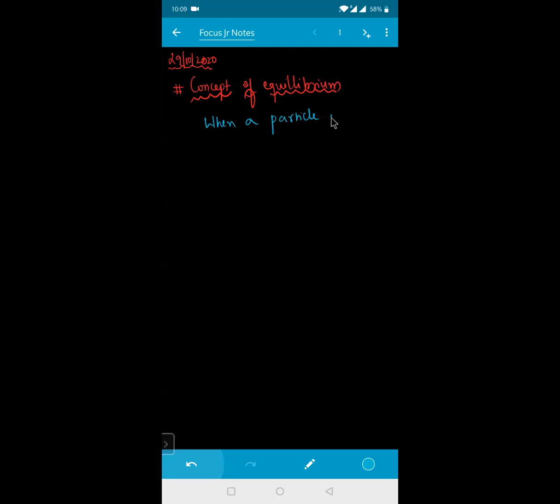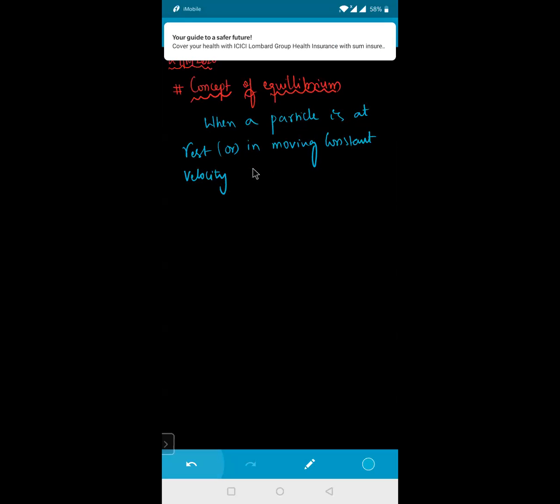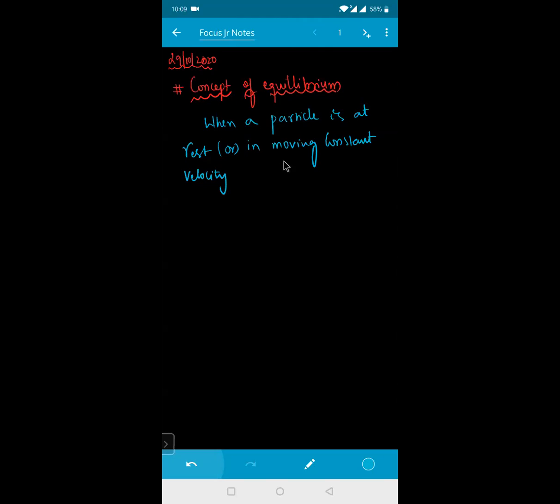when a particle is at rest, or moving with constant velocity. Because for constant velocity also, acceleration is how much, beta? 0. Acceleration is 0. So when acceleration is 0, the force acting on the particle is also 0 for motion with constant velocity in an inertial frame of reference.